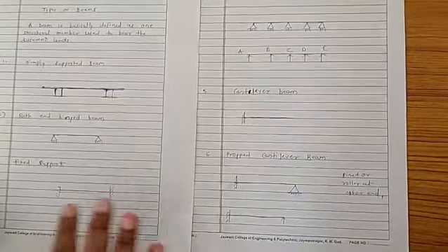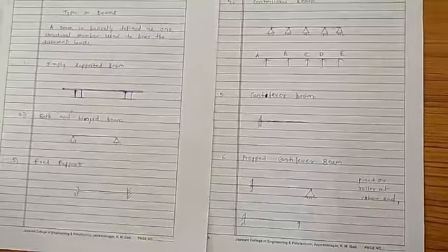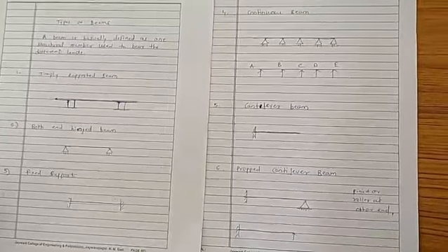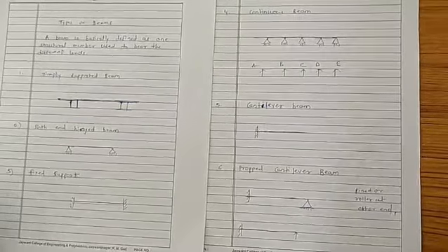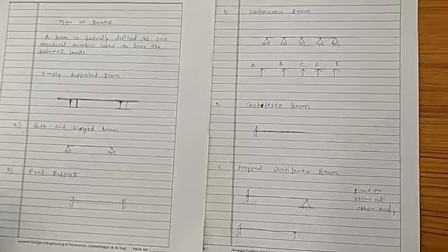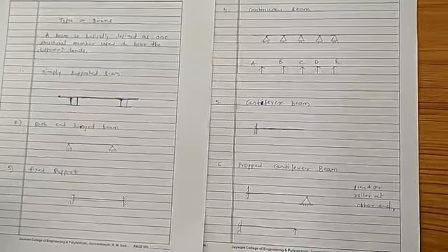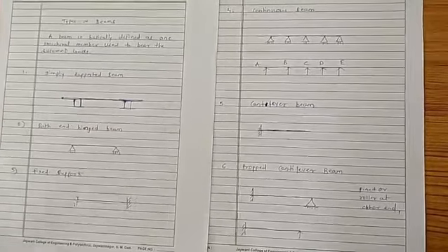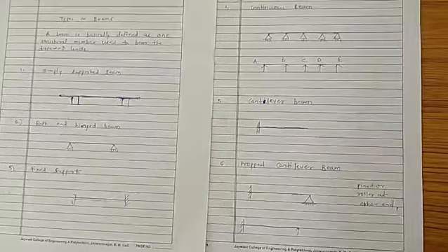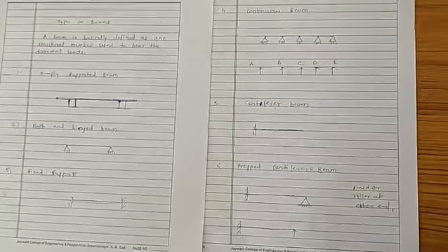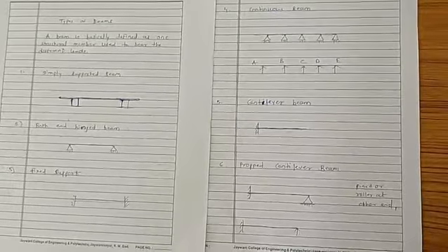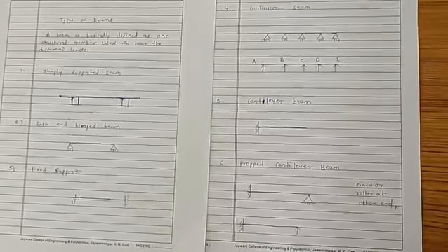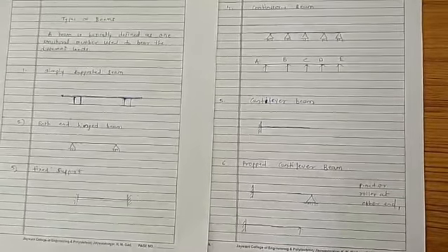So there are different kinds of beams, starting from the simply supported beam, hinged beam, fixed beam, continuous beam, cantilever beam and propped cantilever beam. These are all the types of beams we should know, because whenever we go for the design of any kind of structure, at that time we should understand what the loads are and what the support conditions for the beams are.